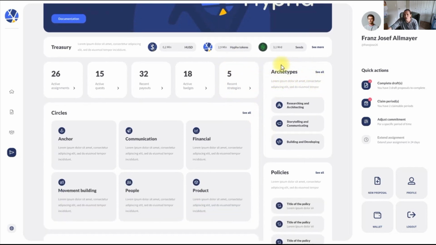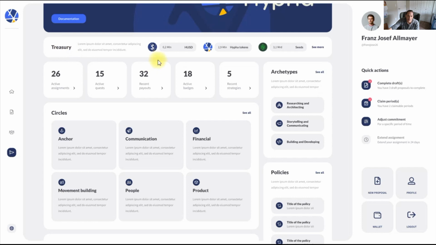Then you can come over here and see the different archetypes that community is using, meaning what different base ways there are to communicate and contribute in that organization. So researching and architecting, for example. So you're like, yes, this is what I like to do. I like to understand complex systems and do a lot of research and understand those systems and how they work. Oh, so I'm a researcher and an architect. Let me see what roles they have available for people like me. Or I'm a storyteller, or I'm a builder, etc. So these are different base layers to help people understand where they can go and look for different ways to contribute to that organization.